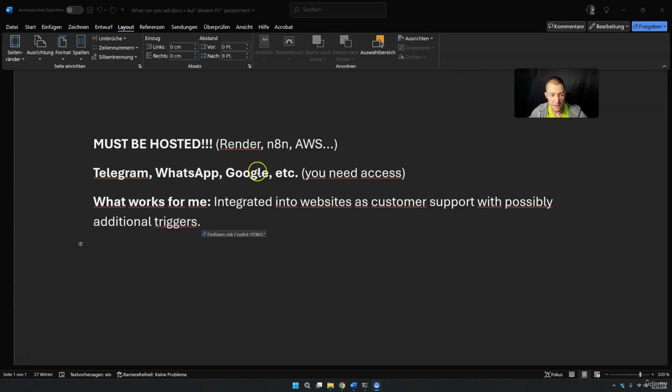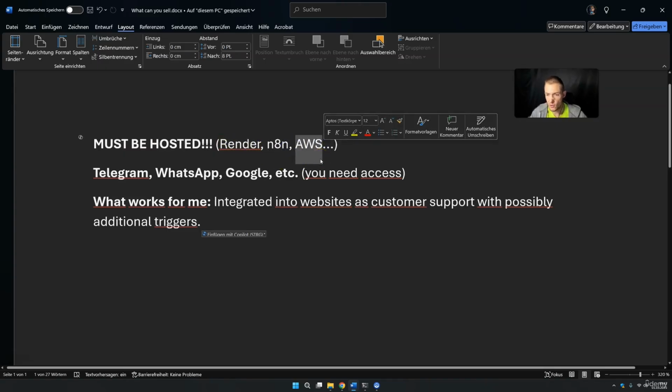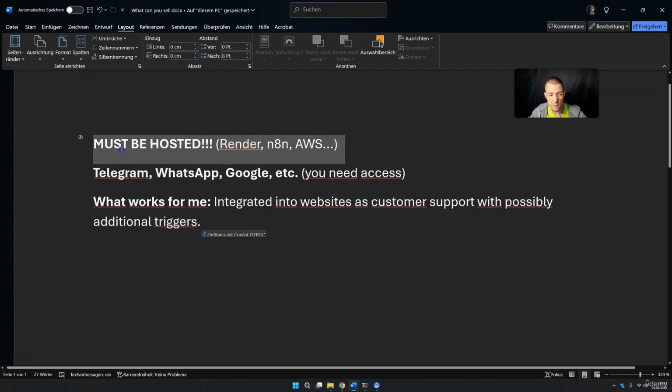The most important thing is that your application needs to be hosted. So please host it either over Render, over n8n, or over AWS, Google Cloud, Azure. It does not really matter, but it needs to be hosted, because if other people need to use your application, it will not work if you have it locally. It's still beyond me that I need to tell this all the time, but this will not work if you have this locally. Other people cannot access it. I get these questions all the time, so I need to address this really strongly. You need to host it if other people want to use this.